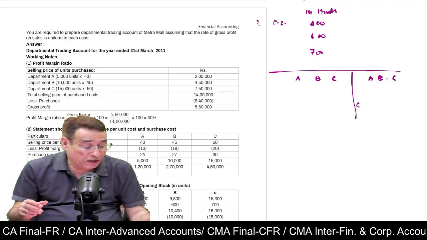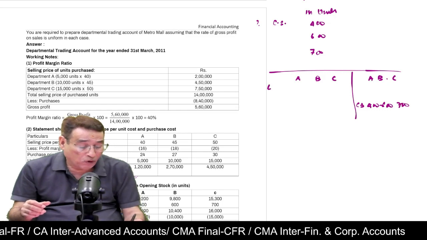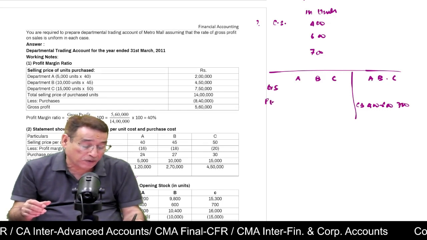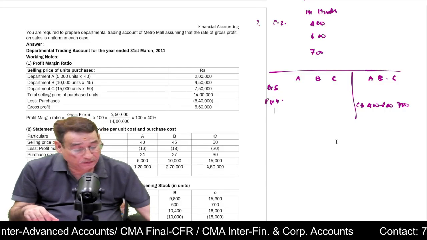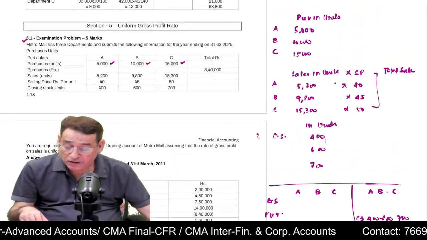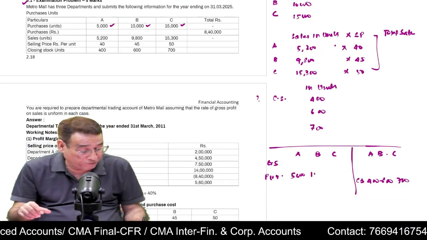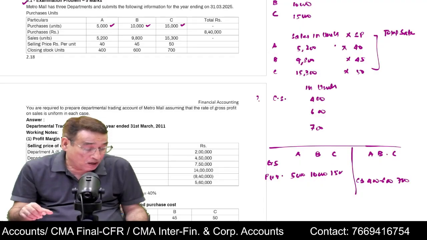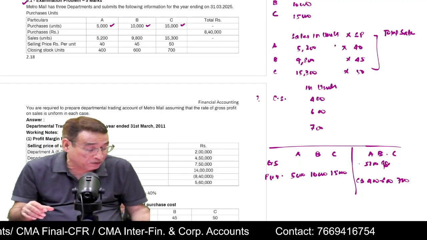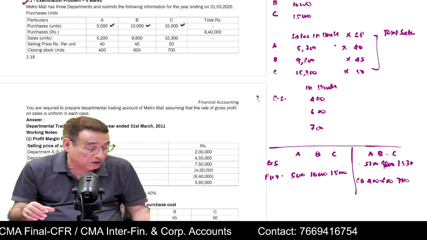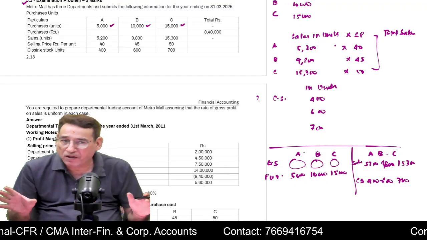Now, we know that closing stock is 400, 600, 700. Opening stock is written here and units purchased. Units purchased is given to us: 5,000, 10,000, 15,000. Then whatever units we have sold, I am going to write here: 5,200, 9,800, and 15,300 units sold. So I can get the balancing figure as the opening stock. Is it clear to you?